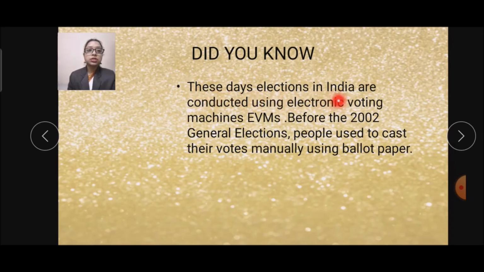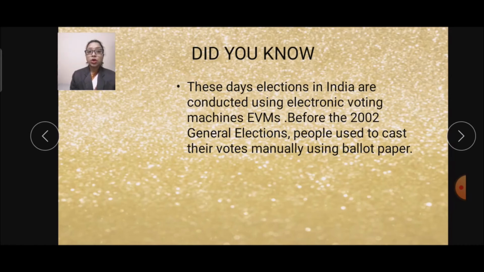These days, elections in India are conducted using electronic voting machines, EVMs. Before the 2002 general elections, people used to cast their votes manually using ballot paper. And after 2002, these days we are using EVM machines, and the full form of EVM is electronic voting machines.